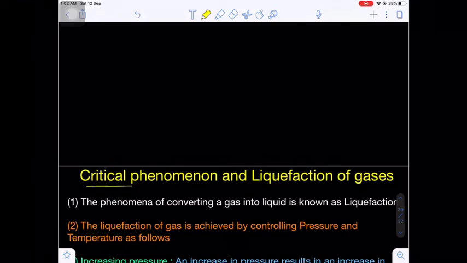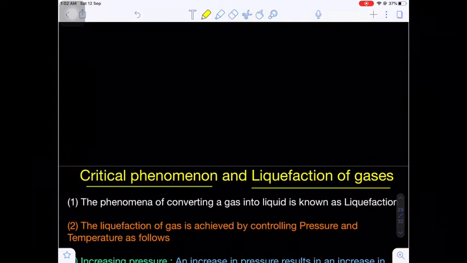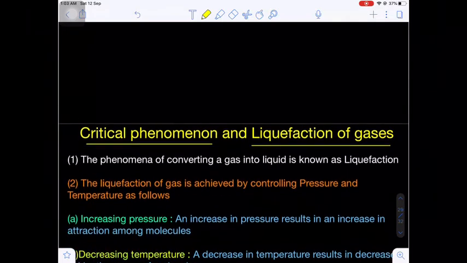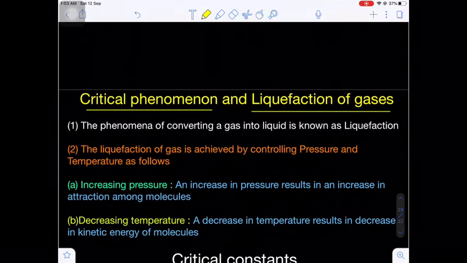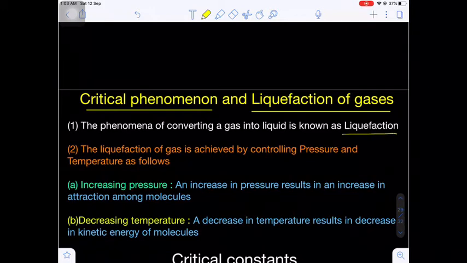Now, critical phenomenon and liquefaction of gases. Now here the phenomenon of converting a gas into a liquid is referred to as liquefaction. Are you getting my point? Now in this liquefaction of gases, there are two important parameters: number 1, pressure, number 2, temperature.